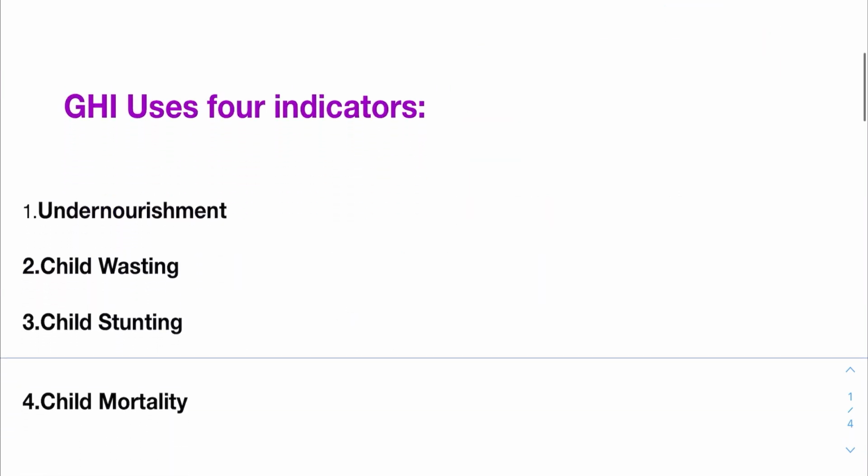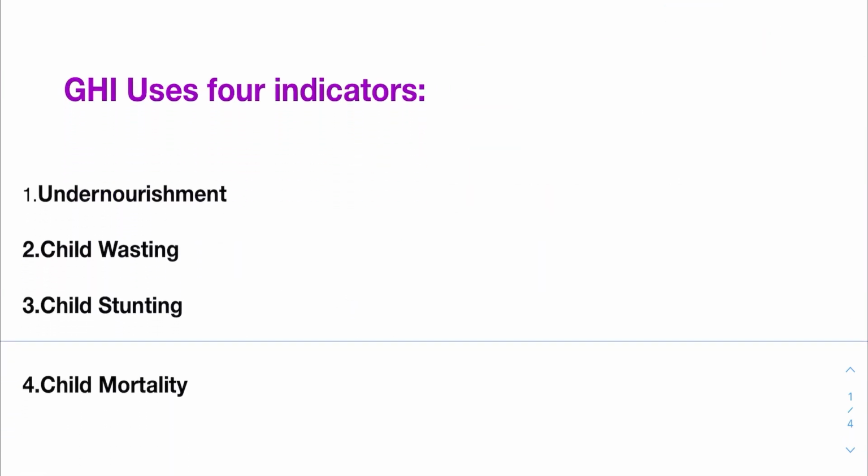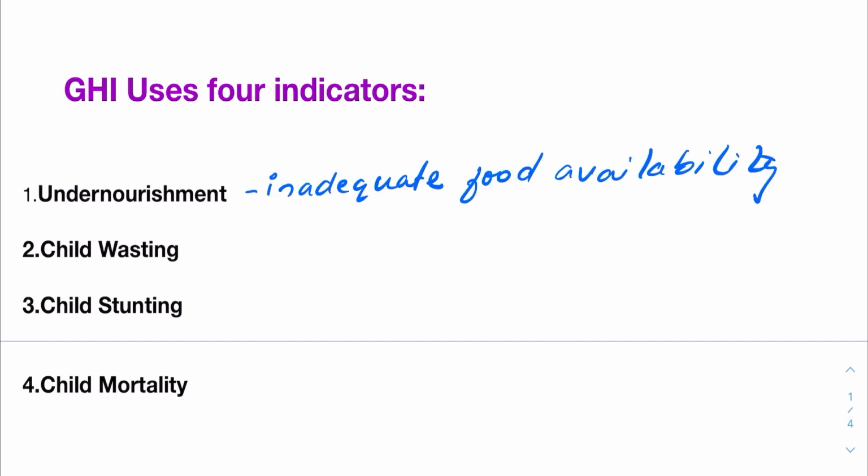It uses some indicators to calculate the index. There are 4 indicators that it uses. First is undernourishment. Undernourishment reflects inadequate food availability and it is calculated by the share of the population that is undernourished, which means it calculates the calorie intake. And if the calorie intake is insufficient, then it is believed that the population is undernourished.